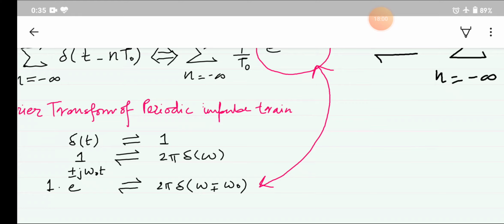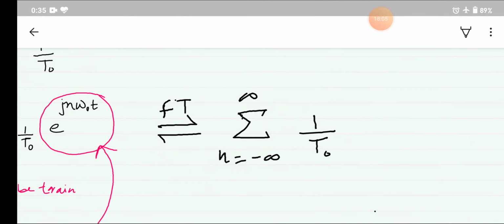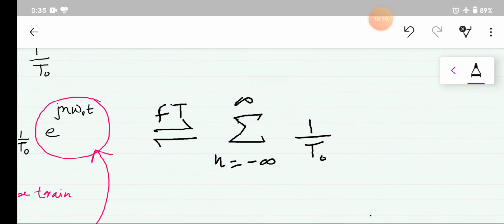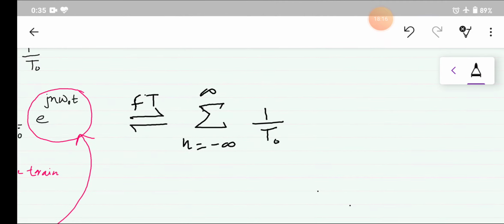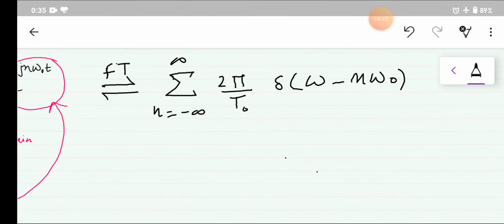In place of omega naught we have n omega naught. As it is positive here, we have delta(omega minus n omega naught), and 2 pi is multiplied also. Okay, so in this way we have calculated the Fourier transform for the signal.